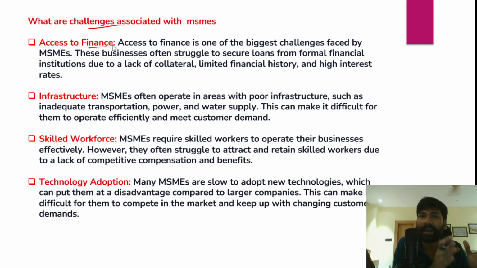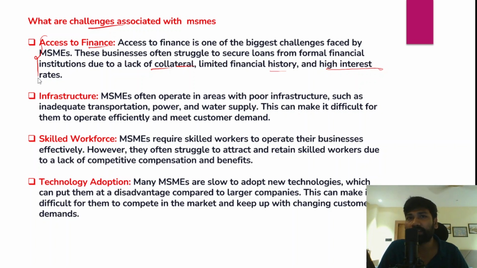So why do banks very often deny loans to these MSMEs? Because there are a number of reasons. They lack collateral, right? Collateral is required whenever banks give loans of a higher amount. So there's a lack of collateral on the part of MSMEs, and a limited financial history of these MSMEs, and even banks offering higher interest rates would be a kind of disincentive for these MSMEs. All these factors have been leading to reduced credit access for these MSMEs.